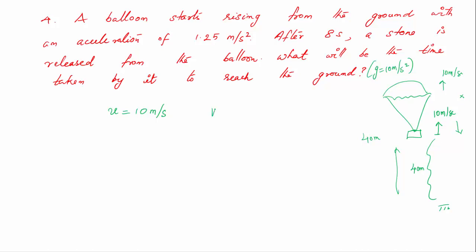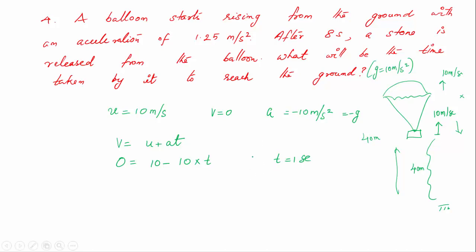So at that time v equal to 0, and a is equal to minus g, minus 10 meter per second square. So v is equal to u plus at. Substituting the values, 0 equal to 10 minus 10 into t, or t is equal to 1 second.